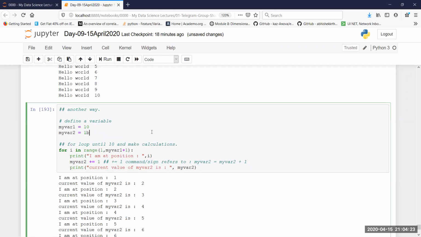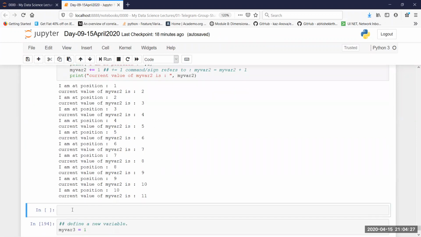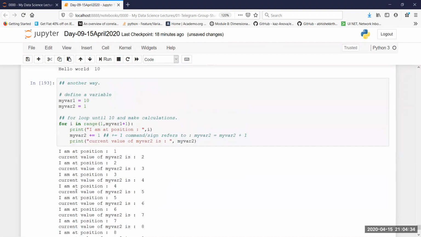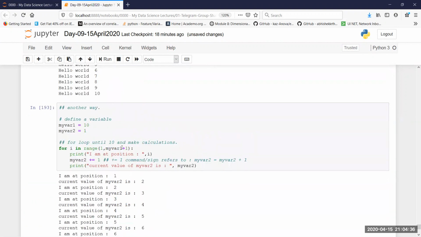So let's create a new cell here, and let's print my var1. And you see the value is still 10. So it was 10, it is still 10. It is not changed inside the scope of the loop. Why? Because it is part of the condition.